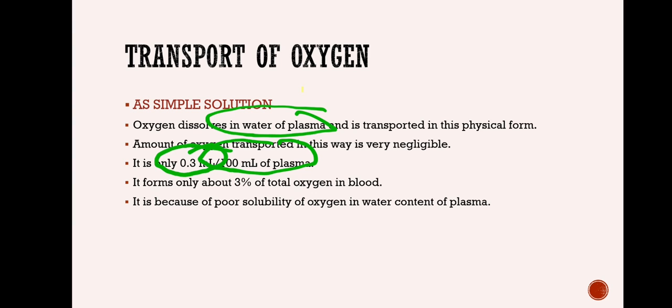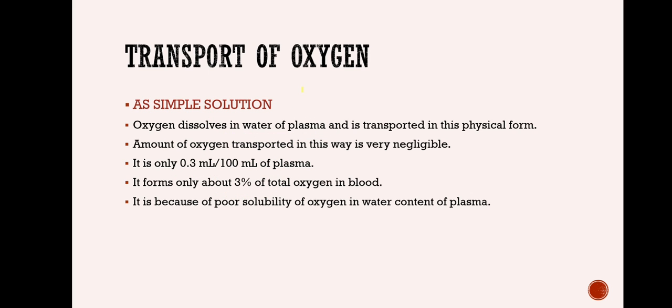So a very, very small amount of oxygen, almost 3% of the total oxygen present in the blood, is transported in this form. That means this amount of dissolved oxygen in the blood will not be sufficient, but still around 3% of it will be transported by this method, by directly dissolving in the water present in the plasma of the blood. That is the first way, as a simple solution.